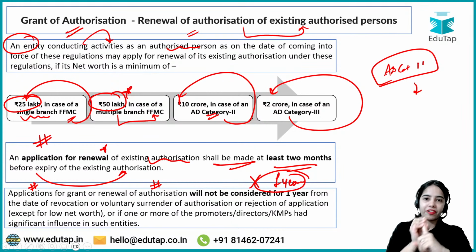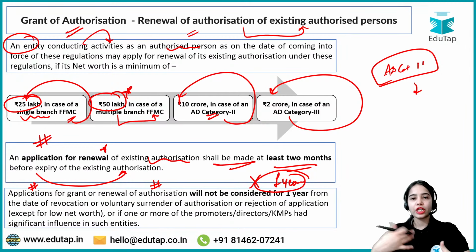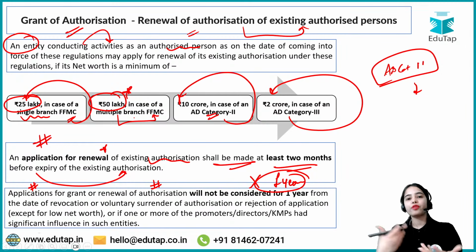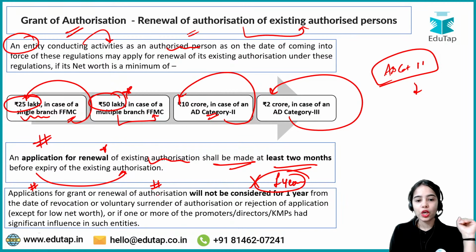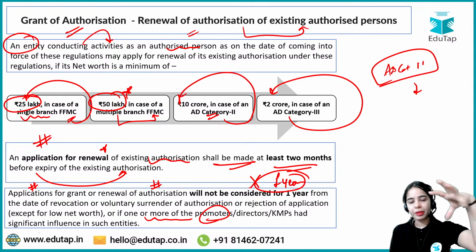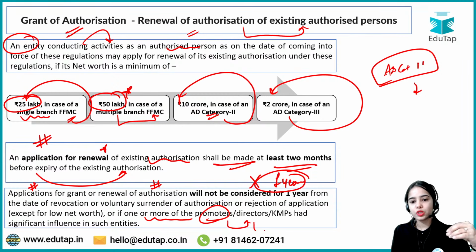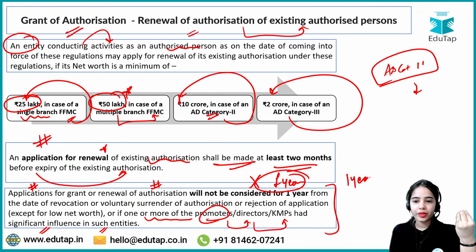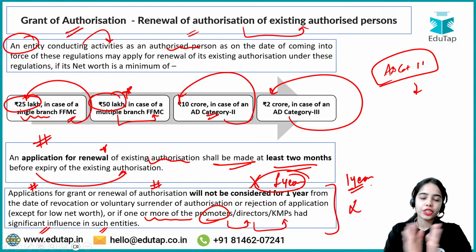Let's say your authorization has been revoked by RBI, or you have voluntarily surrendered your authorization, or the RBI has rejected your previous application for renewal or your previous application for authorization. Or let's say one or more of the promoters, the main people that established the company, or directors or key managerial persons had significant influence in such entities. So in this case, for 1 year, your new application will not be considered.